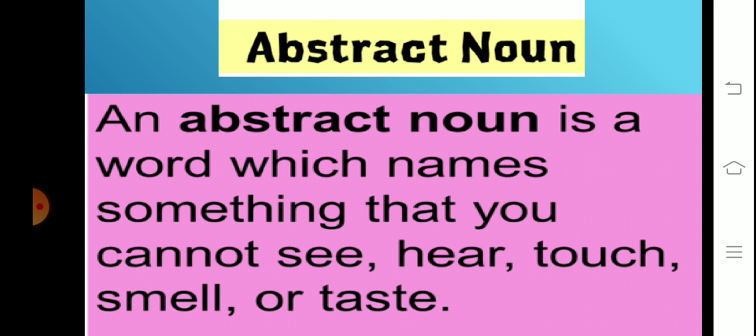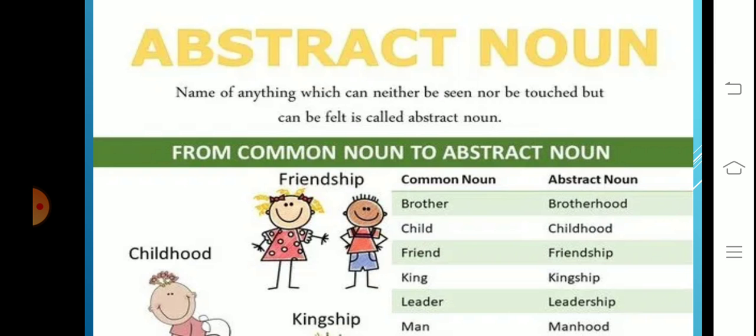And the last kind of noun is abstract noun. An abstract noun is a word which names something that you cannot see, hear, touch, smell, or taste. These nouns are called abstract nouns. And the examples of abstract nouns: friendship, childhood, kingship.